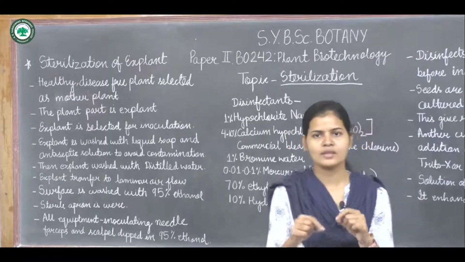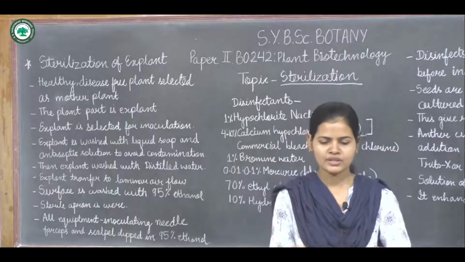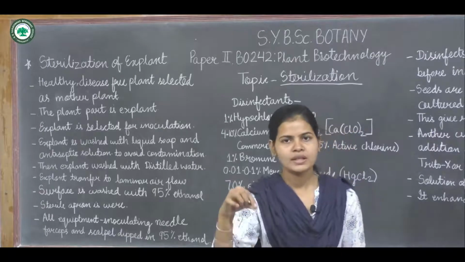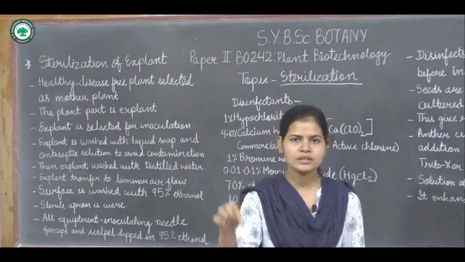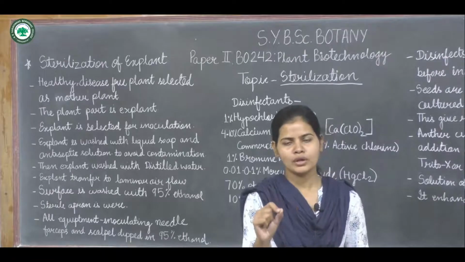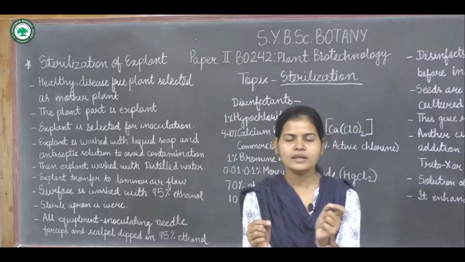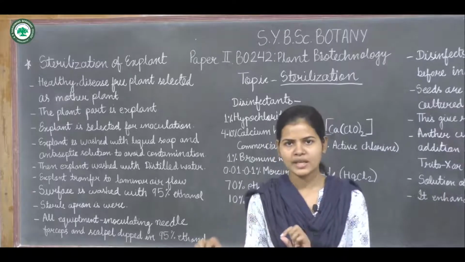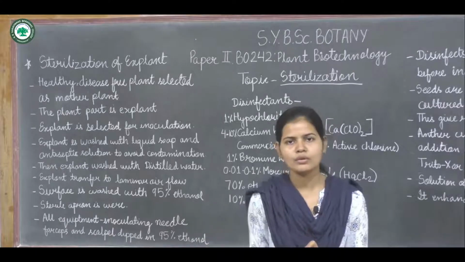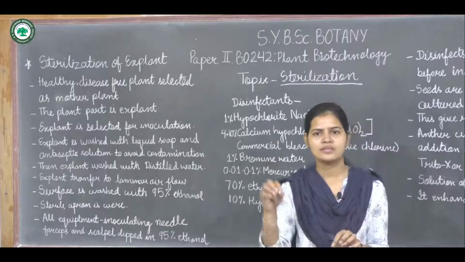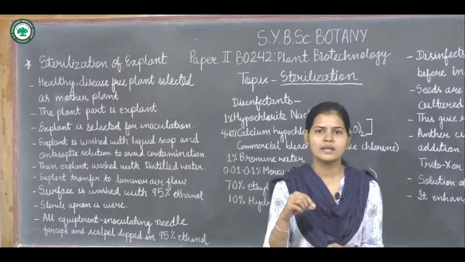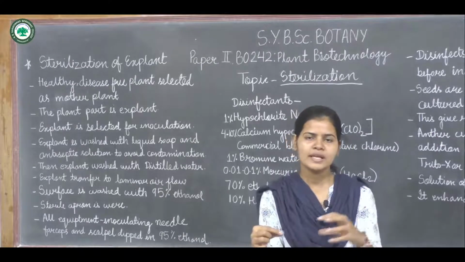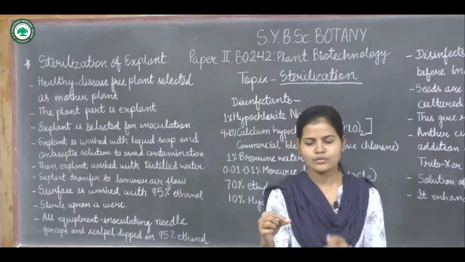All the metallic things present on the laminar airflow should firstly be dipped in 95% ethanol, and then burned on a spirit lamp, heated directly on a fire, so it will catch fire.